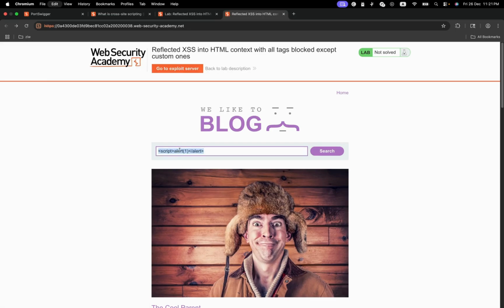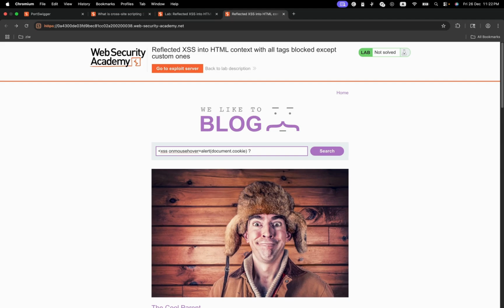Tag is not allowed. Okay. Let's, for example, do XSS onmouseover. This is where you can now do alert document.cookie, like that.